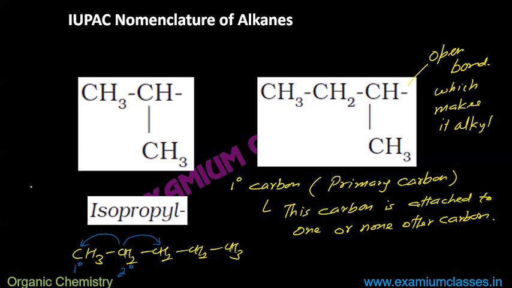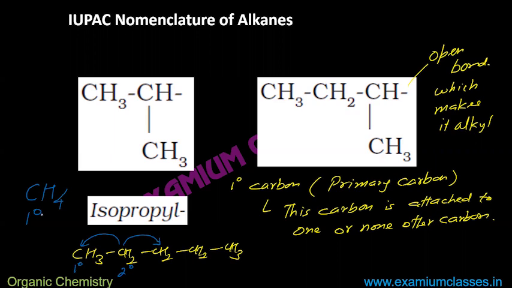For example, CH4. CH4 carbon is not attached to any other carbon. Even then it will be termed as 1 degree primary carbon, because this is the only carbon present. If it is attached to one more carbon, even then it will be 1. 2 carbons attached, 2 degree.